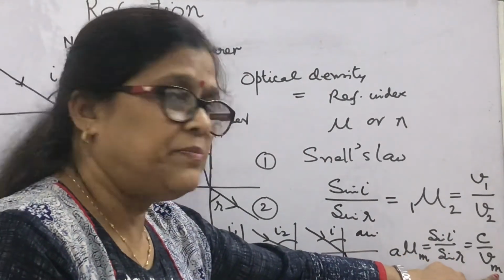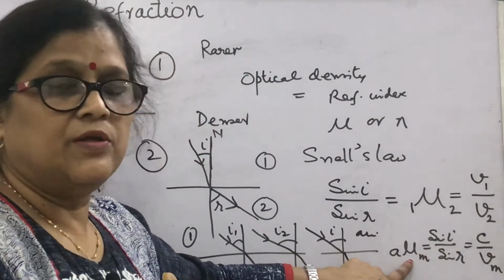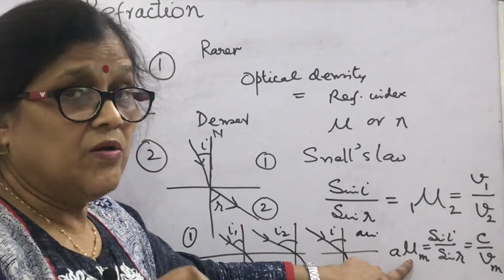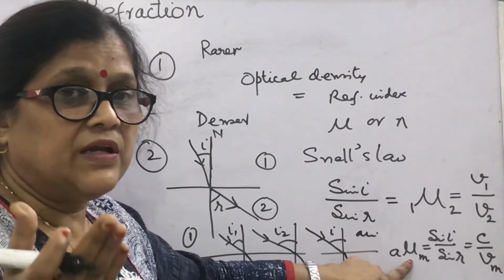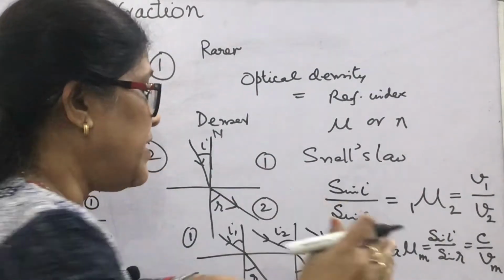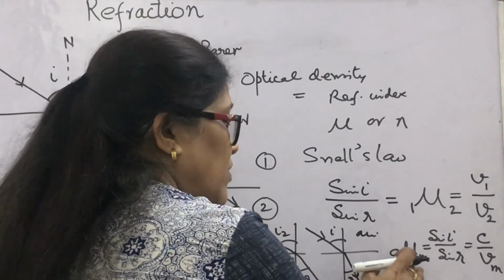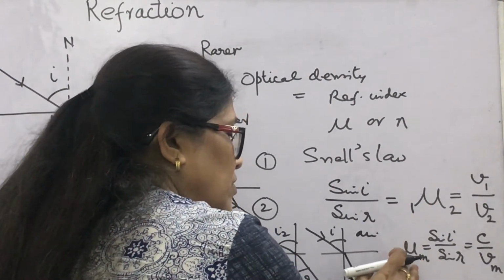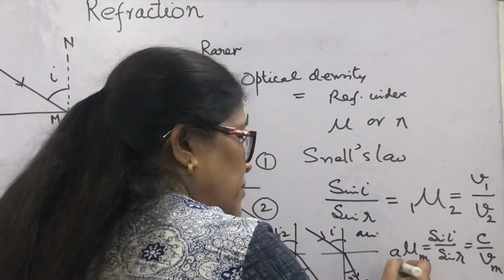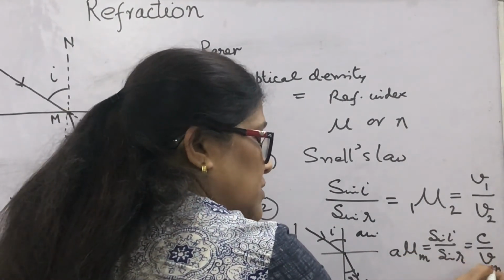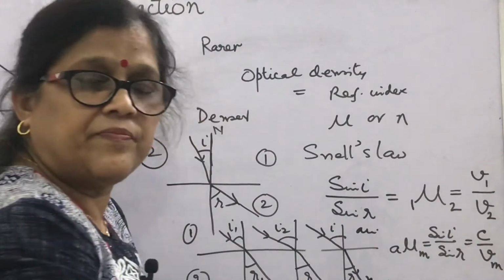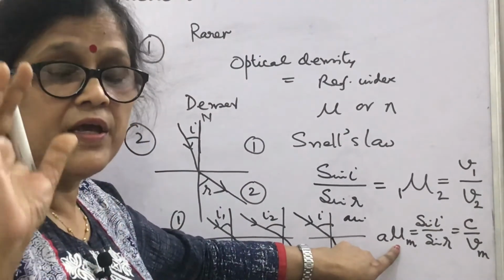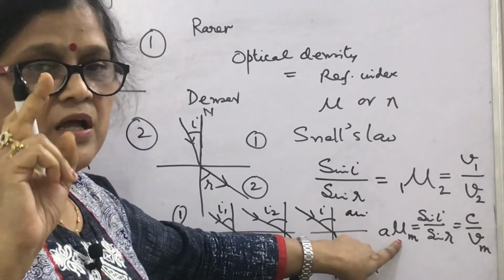The speed will be lesser if the optical density or refractive index is more. And what is the refractive index of air? If you write air in place of medium, then a mu a, with c here too, will be 1. That is, the refractive index of air is 1.